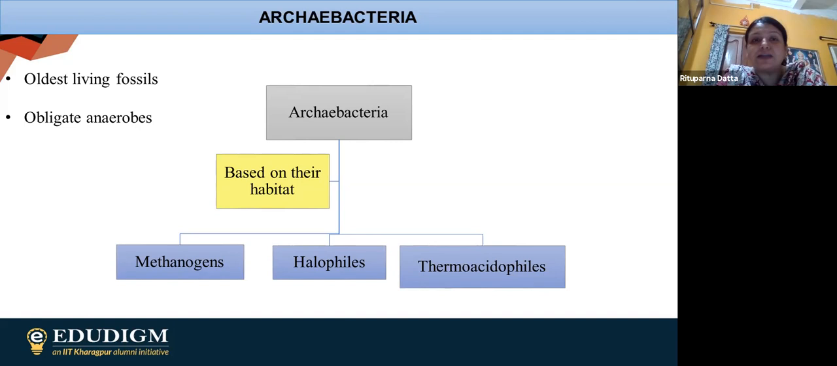So Archaebacteria is basically of three types: methanogens, halophiles, and thermoacidophiles. Methanogens are the bacteria which can produce methane gas. Halophiles can actually withstand alkaline and acidic conditions. And finally, we are having thermophiles, which can withstand extreme temperatures. So these are the divisions in Archaebacteria: methanogens, halophiles, and thermoacidophiles.